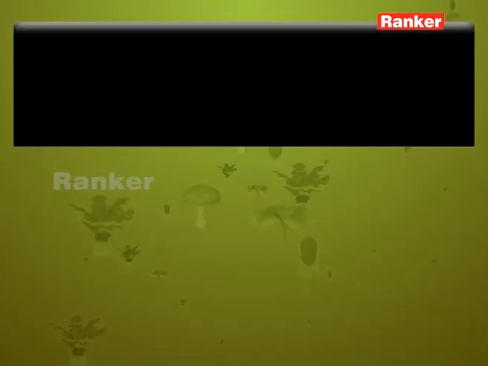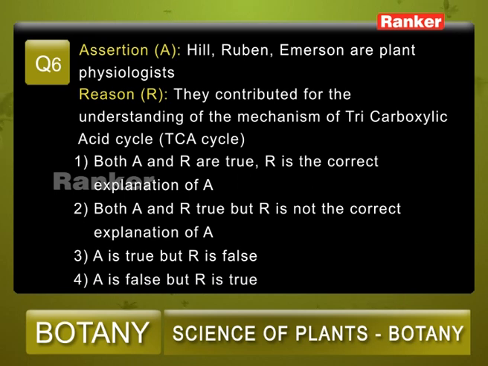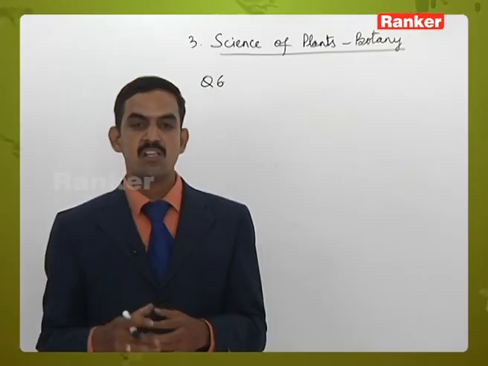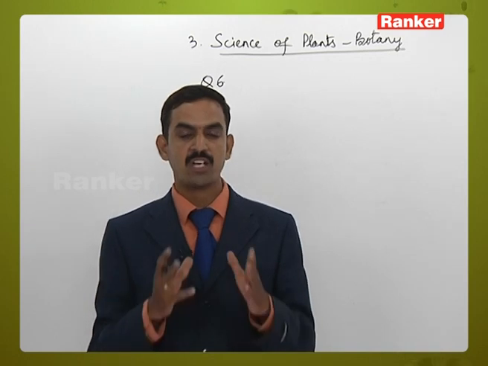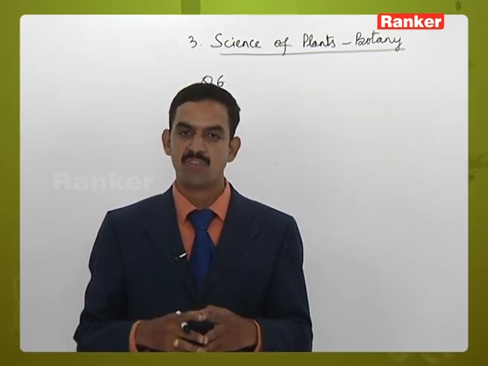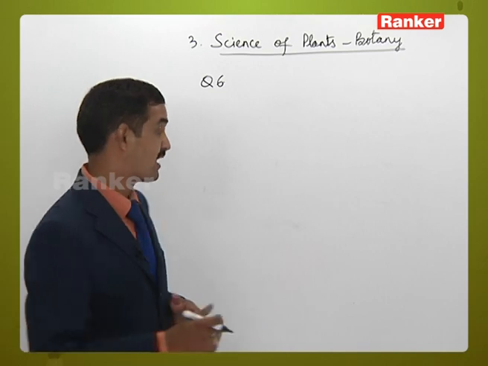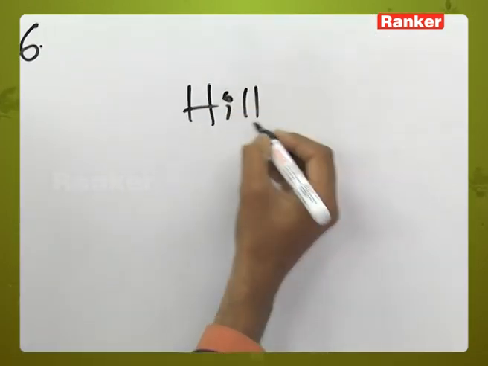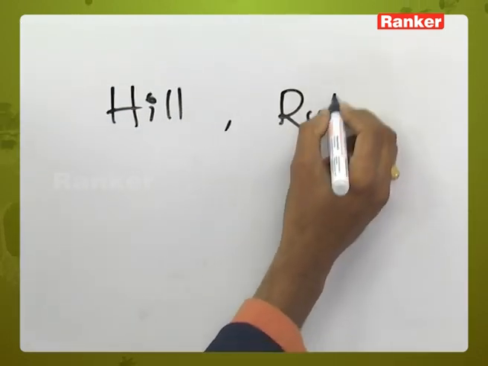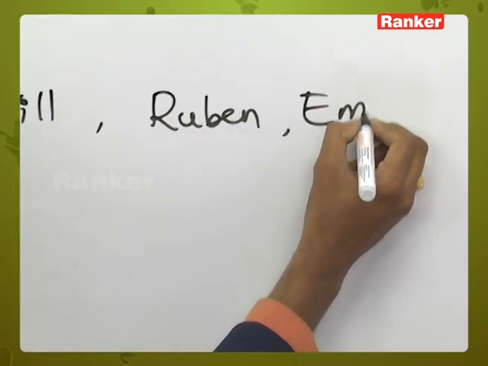Question number 6. Assertion: Asherson, Hill, Rubin and Emerson are plant physiologists. Reason: they contributed for the understanding of mechanism of tricarboxylic acid cycle, that is TCA cycle. Hill, Rubin and Emerson, these are the three scientists who contributed for plant physiology, but these are the scientists who worked on photosynthesis.